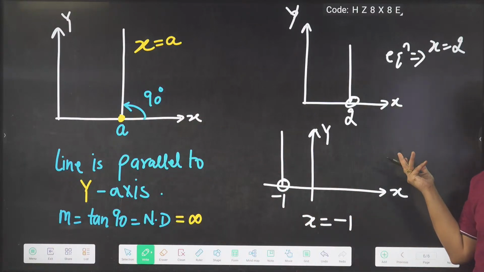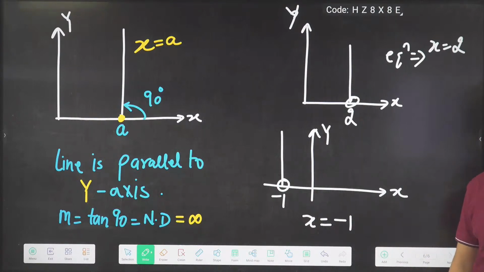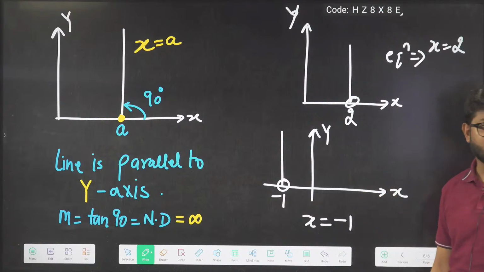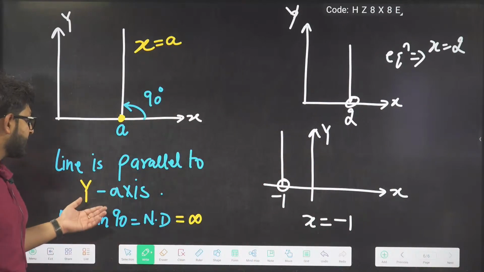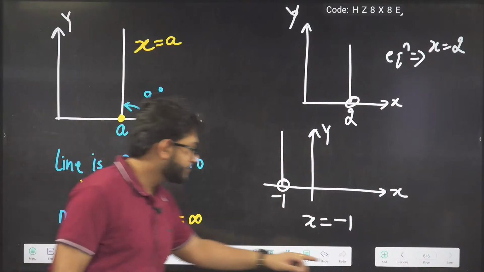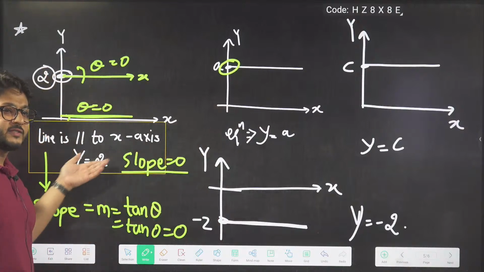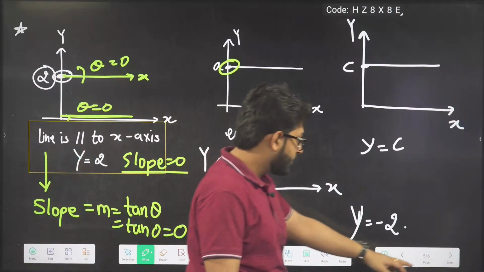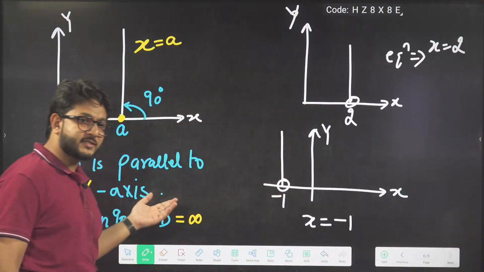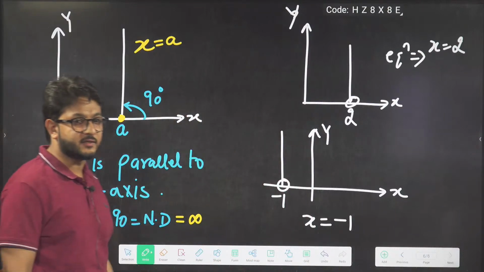So the slope will be infinite. Here all the lines are parallel to the y-axis, and here the lines are parallel to which axis? X-axis. Here the lines are parallel to the x-axis, and here the lines are parallel to which axis? Y-axis. That's it.